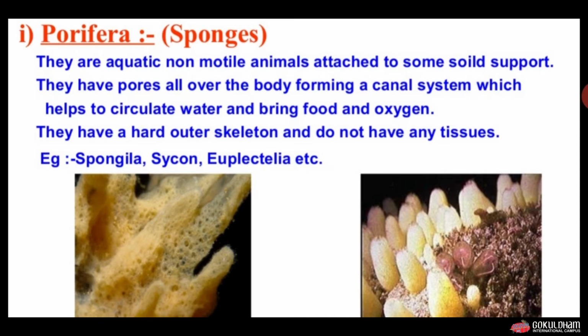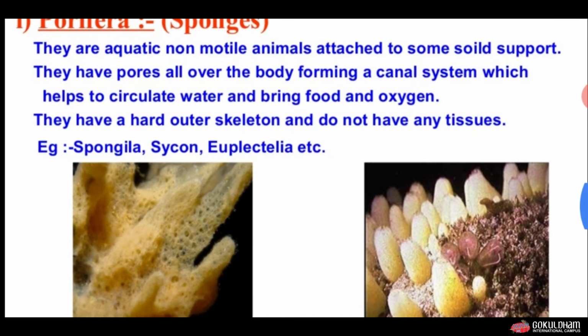They cannot move and they are attached to some solid support. They have hard skeleton and do not have any tissue. The examples of Porifera are Spongilla, Cyclone and Euplectylia.